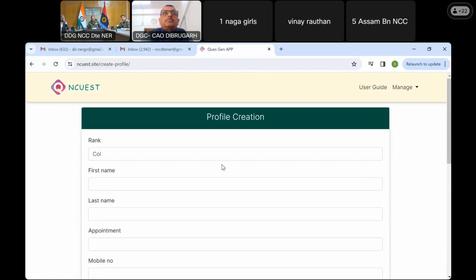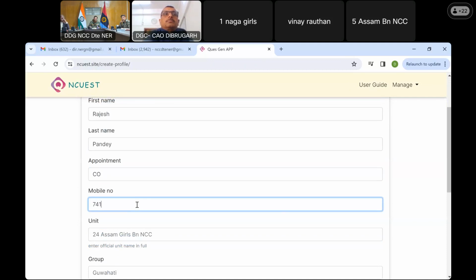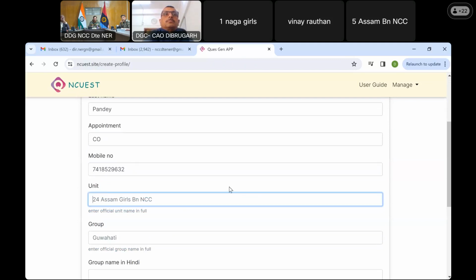So whatever rank somebody is writing here, the default value is there. So let it be Colonel, and I write my first name. Okay, I'll take some unit 60.